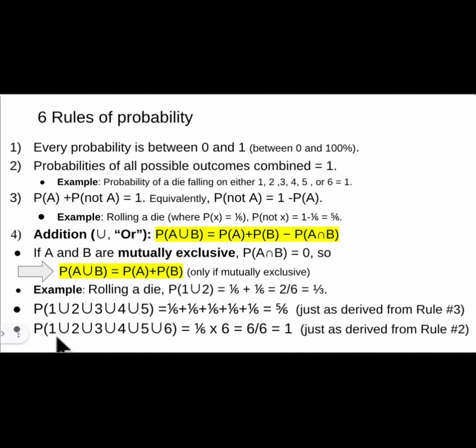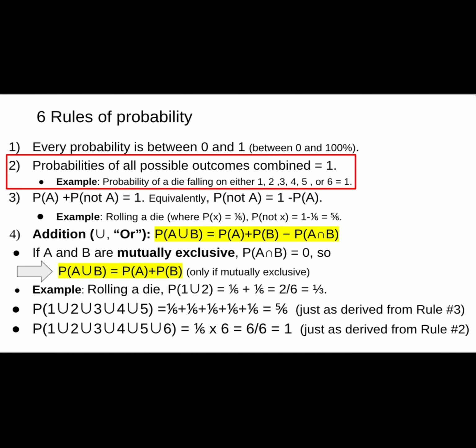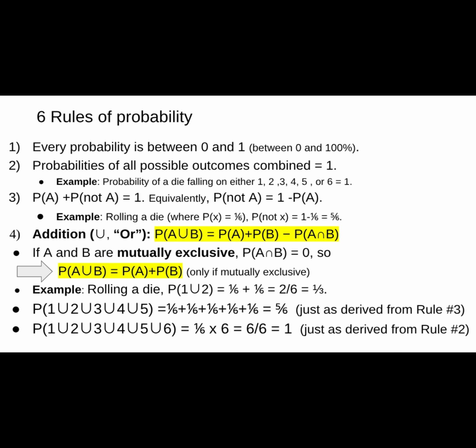What about the probability of getting a 1 or 2 or 3 or 4 or 5 or 6? That will be 1 over 6 plus 1 over 6 plus 1 over 6, 6 times, equals 6 over 6 equals 1. And that's just like we derived in rule number 2. Because it's the probability of all outcomes combined, and it is equal to 1. But the reason it's equal to 1 when you add up all the probabilities is because all these outcomes are mutually exclusive.